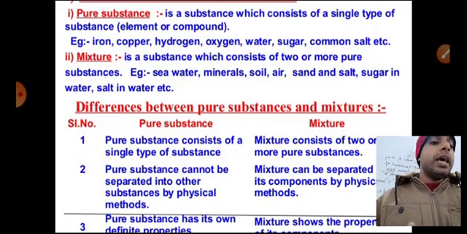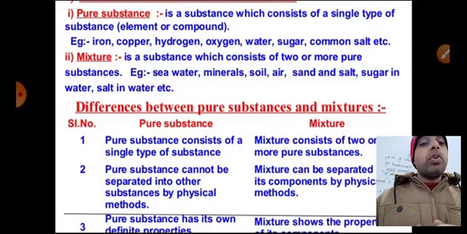Common salt is NaCl, Na and Cl. So everywhere you are seeing that it is made up of a single type of substance. If I talk about common salt, we will never find that common salt is made up of Na and a different element, like NaK. It is made up of NaCl every time. So that is a pure substance which cannot be broken down into any dissimilar atoms. Dissimilar atoms means Na and Cl would be there, not another element. Two metals cannot be combined to form a pure substance.